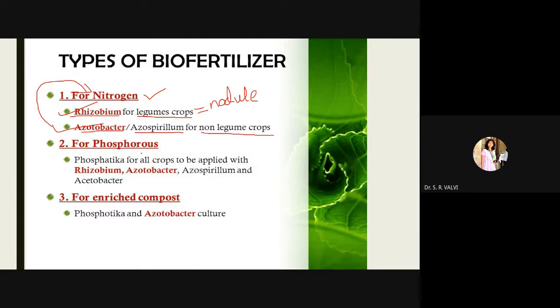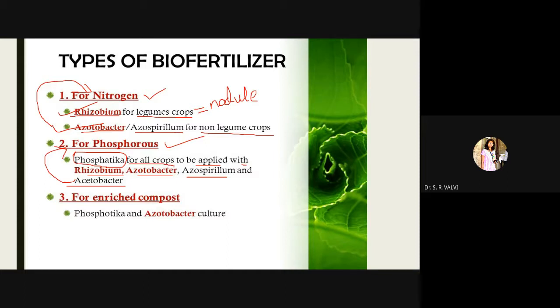Now if you want to have the phosphorus, right, then we have to apply phosphotika for all crops to be applied with rhizobium, azotobacter, azospirillum, and acetobacter, right? So phosphotika along with the rhizobium, azotobacter, azospirillum, acetobacter, will provide us phosphorus, because again, like nitrogen, phosphorus is the element which can't be directly absorbed by the plants.